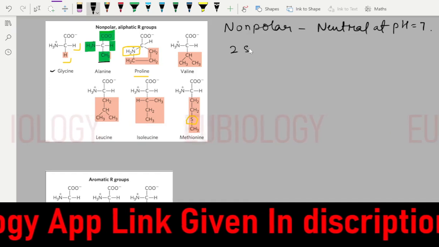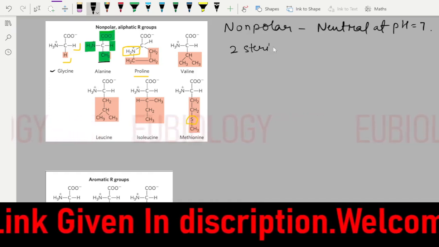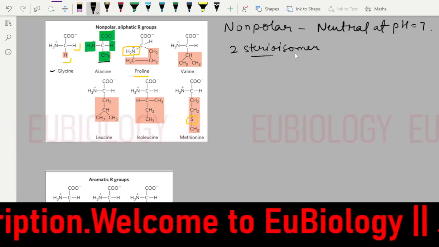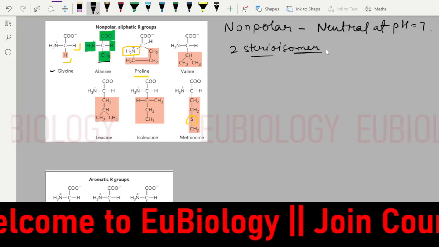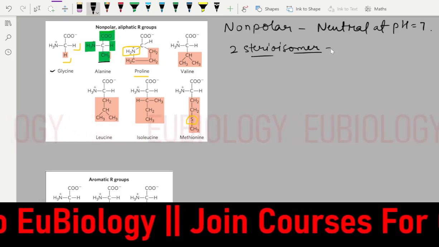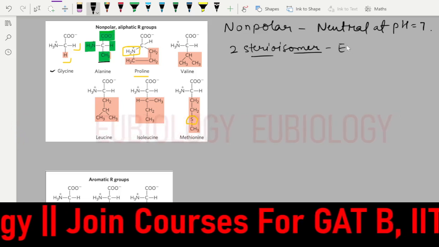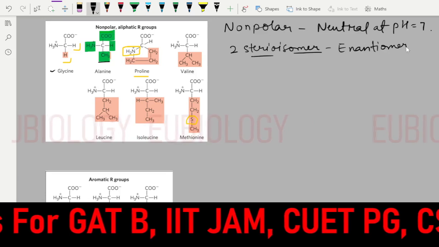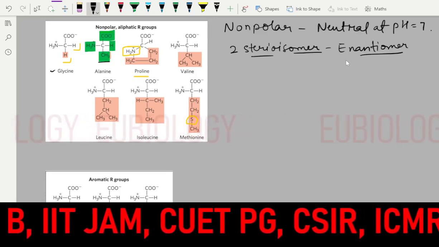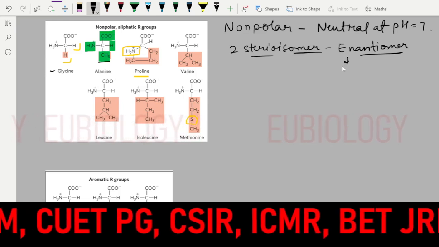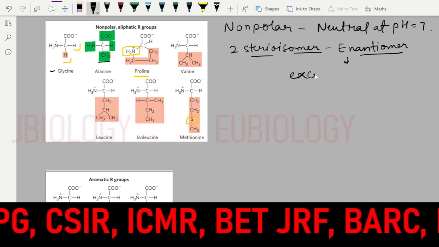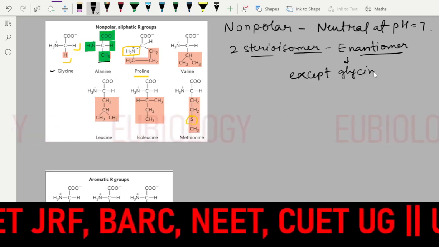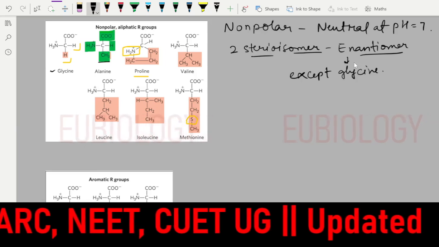If it is optically active, it will give at least two stereoisomers. It will give non-superposable mirror images, so it is called an enantiomer. Enantiomers cannot be given by glycine, so remember it: except glycine, every amino acid gives enantiomers.